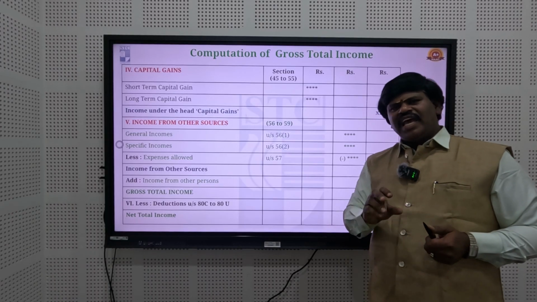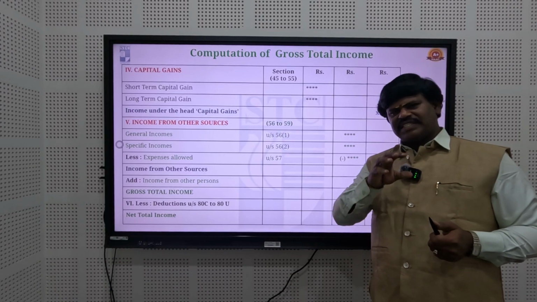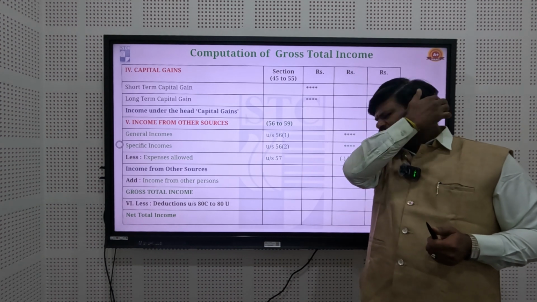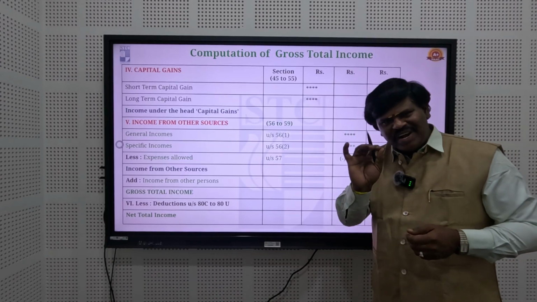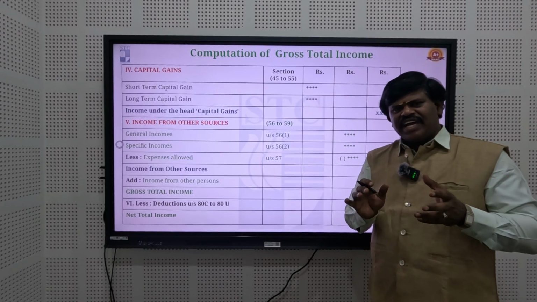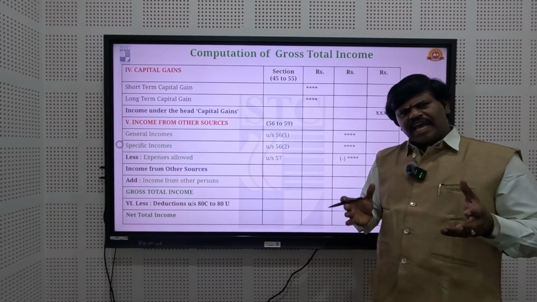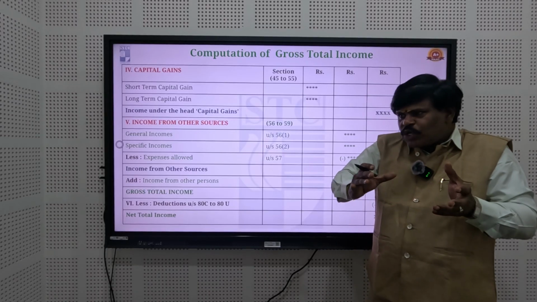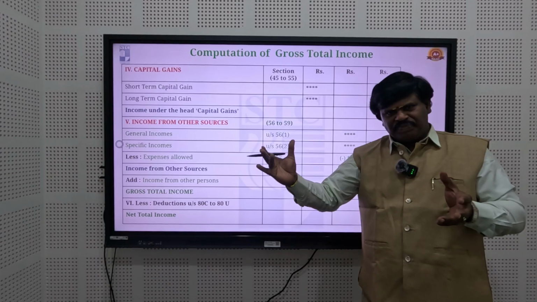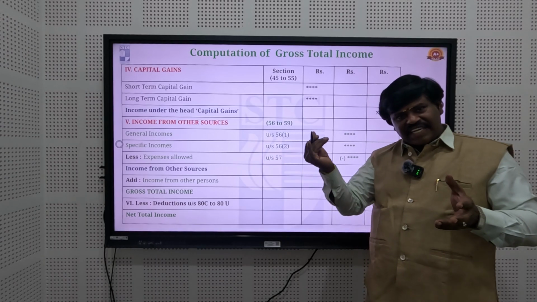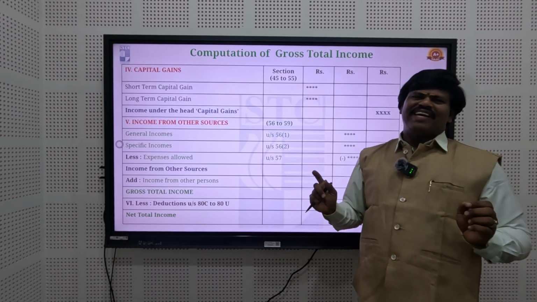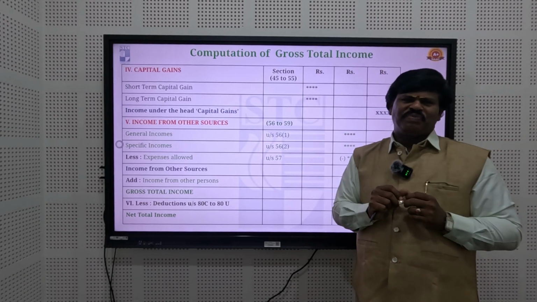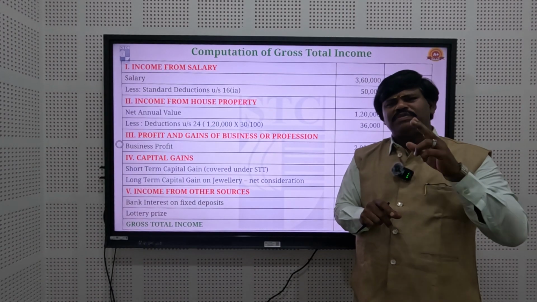Capital assets means any tangible assets, for example gold, diamond, land, or building. When a capital asset is transferred to another person and the assessee generates income through this transfer, it is called capital gain. I repeat, capital gain may be of two types.